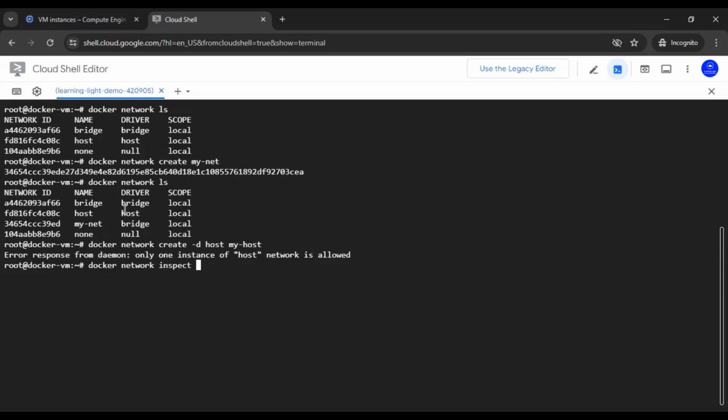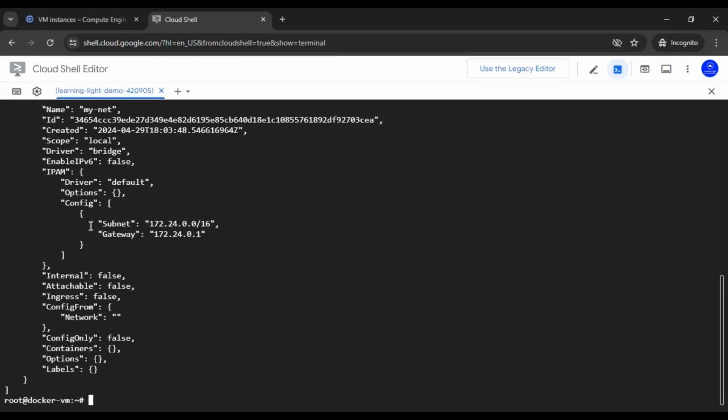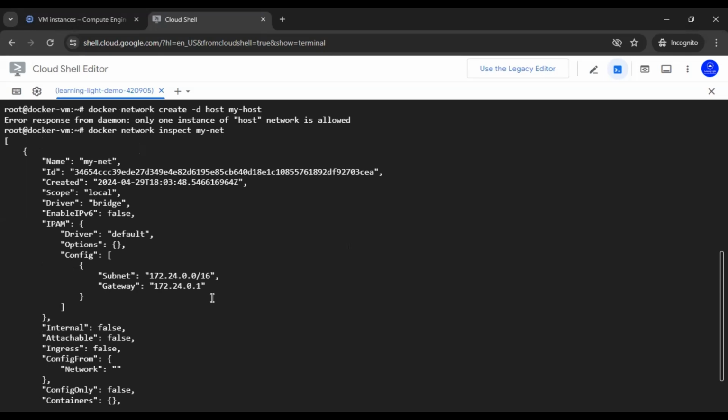So I will say docker network inspect mynet, and it provides the details of this network. You can see that this is a bridge kind of network, using the default driver. The name of this network is mynet, and it has an ID attached to it.